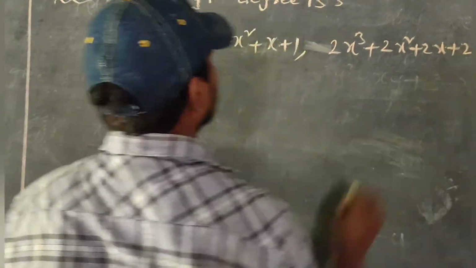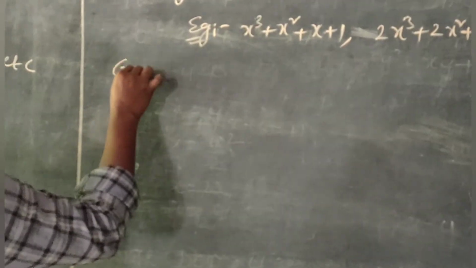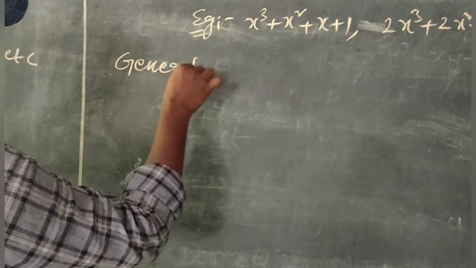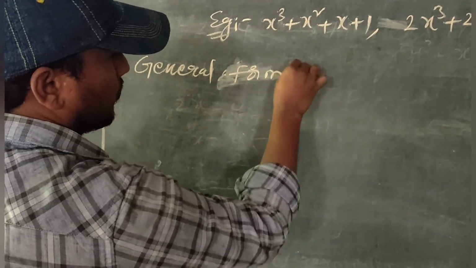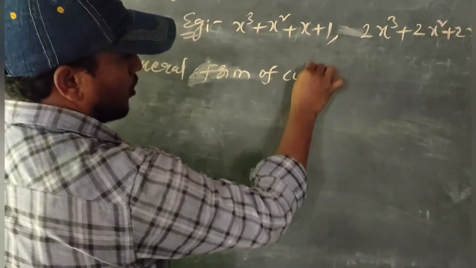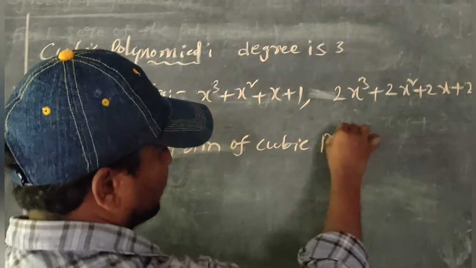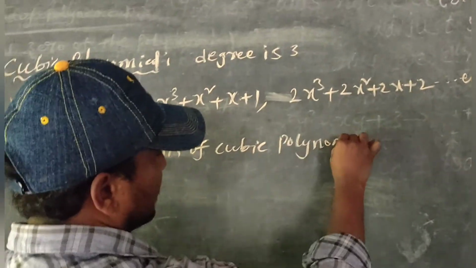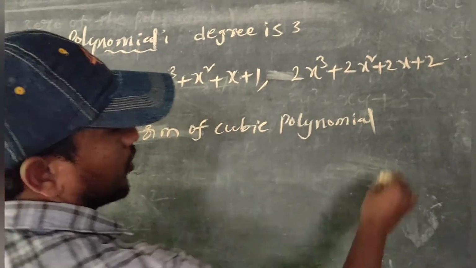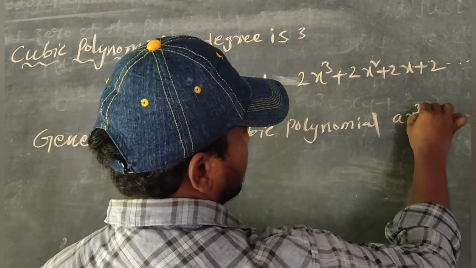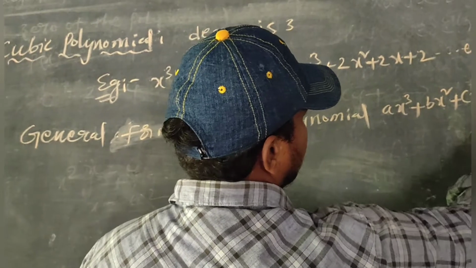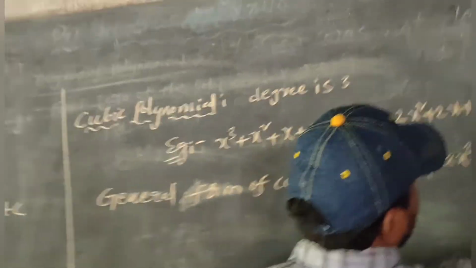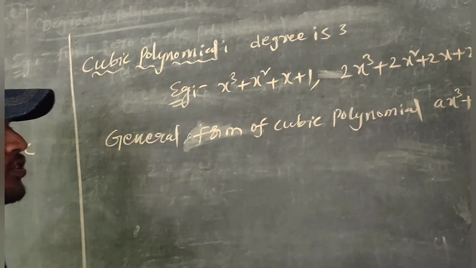What is the general form? The general form of a cubic polynomial is ax cube plus bx square plus cx plus d, where a is not equal to 0.